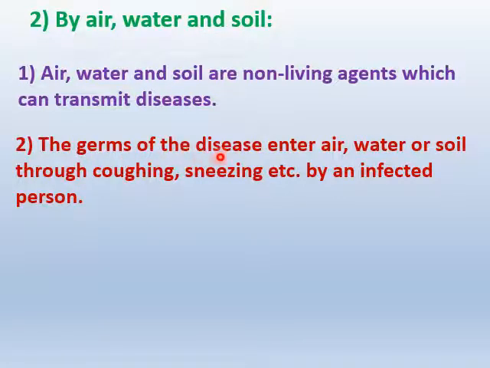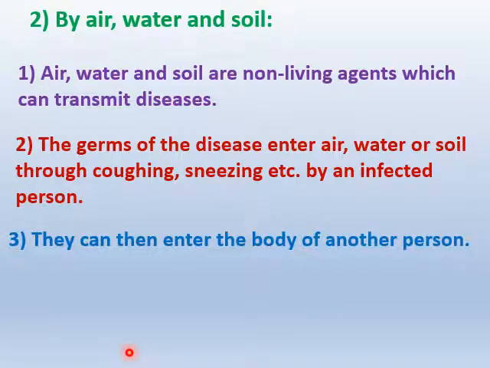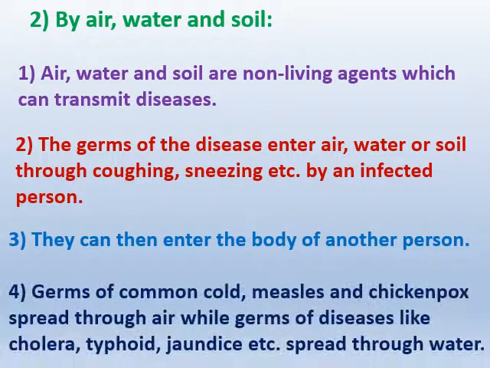The germs of the disease enter air, water or soil through coughing, sneezing, etc. by an infected person. And the next point is, they can then enter the body of another person. And the last, there is a fourth point. The germs of common cold, measles and chickenpox spread through air. So here, what are the diseases that spread through air, children? Common cold, measles and chickenpox.